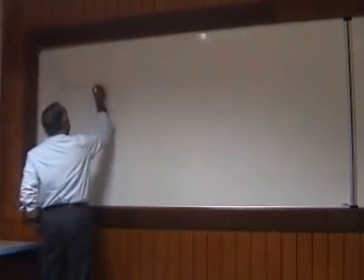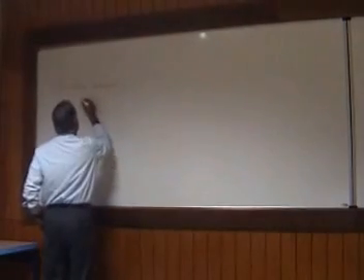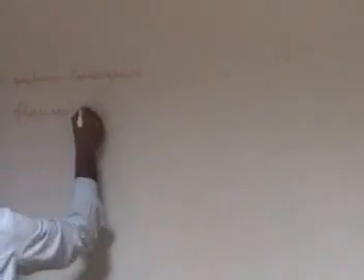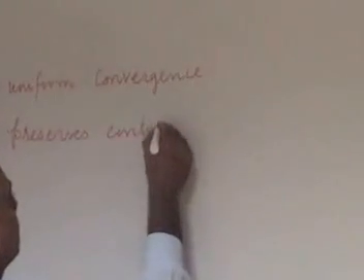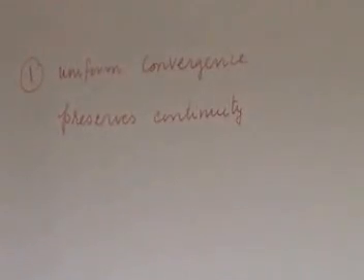So last time we had the following important properties. One, uniform convergence preserves continuity. That was the first major advantage of uniform convergence.